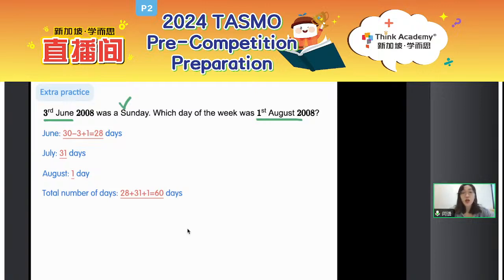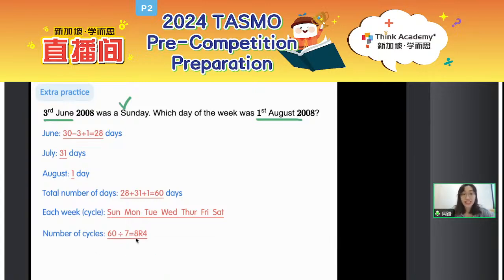And then, again, you need to figure out 1 cycle. So again, in this question, we start from Sunday. Then let's just write down a full cycle. After Sunday, it is Monday, Tuesday, Wednesday, Thursday, Friday, and then Saturday. So how many whole cycles are there? We again can just apply division. 60 divided by 7, we can get 8, remainder 4.